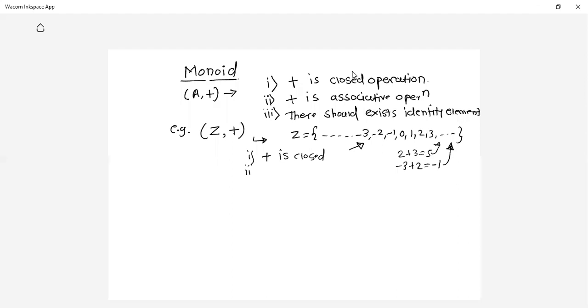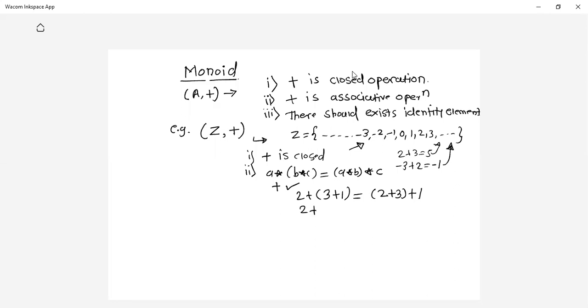Now what about the second? Is plus associative? What is an associative operation? You need to remember this. (A * B) * C should be equal to A * (B * C), where A, B, C can be any three elements from the set. And we know plus is always an associative operation. Right? If you take, like, 2 + (3 + 1), it should be equal to (2 + 3) + 1. So check out the result.